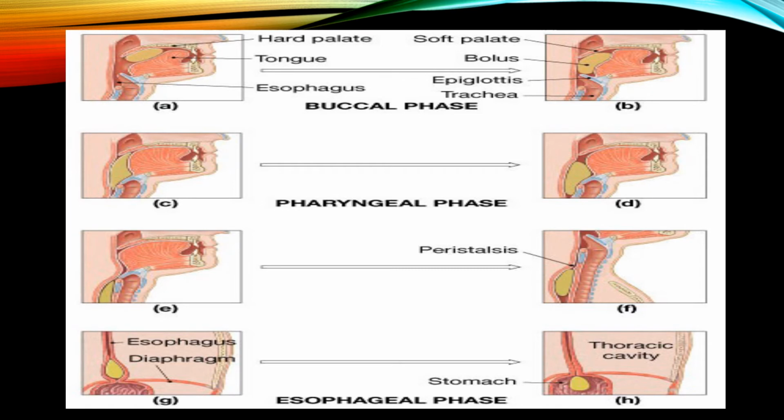Here we can see the 3 phases of swallowing: first, the buccal phase, then the pharyngeal phase and the esophageal phase. We already said that the buccal phase is a voluntary process, and the pharyngeal and esophageal phases are involuntary processes. After the buccal phase, the food reaches the pharynx. From the pharynx to the stomach, the food moves through peristaltic movement, and at the end of the esophageal stage, the food reaches the stomach.